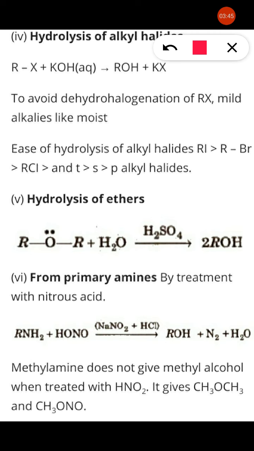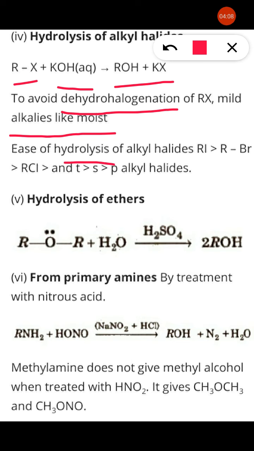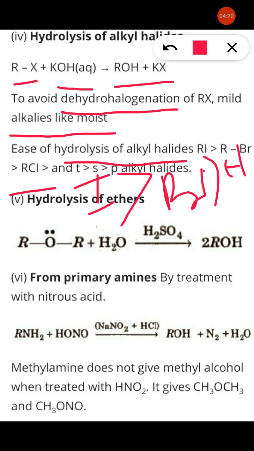Now here also, hydrolysis of alkyl halide. Alkyl halide reacts with aqueous KOH to form alcohol and KX. To avoid dehydrohalogenation, a mild alkali like moist silver oxide is to be used so that there is a formation of ROH. Now here see the ease of hydrolysis of alkyl halides RI, RBr, RCl. The reactivity, as we know, is iodine, Br, then Cl, then fluorine.